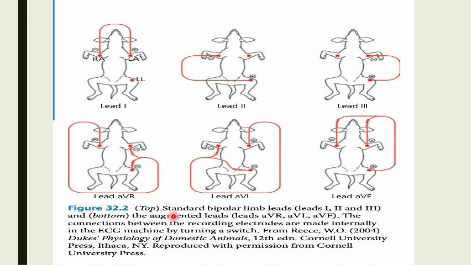So this is the standard bipolar limb leads. We have lead number 1, number 2, and 3, and this is the respective positioning when you're going to use this in getting the ECG of your animal. The connections between the recording electrodes are made internally in the ECG machine by turning a switch. So this is using an animal to do it.